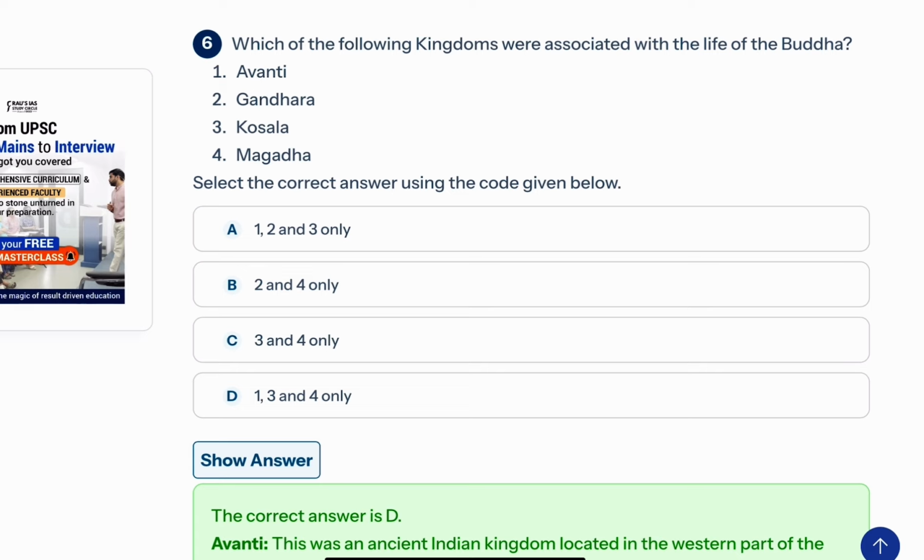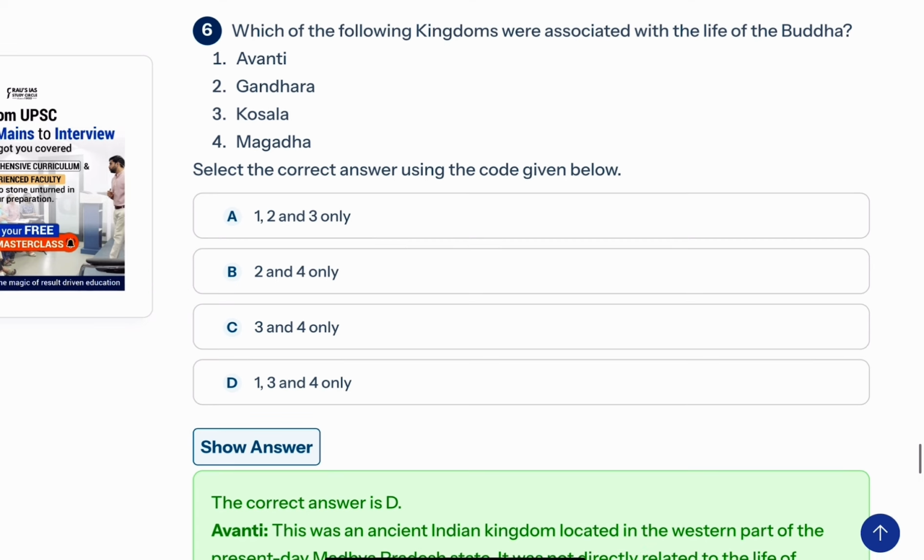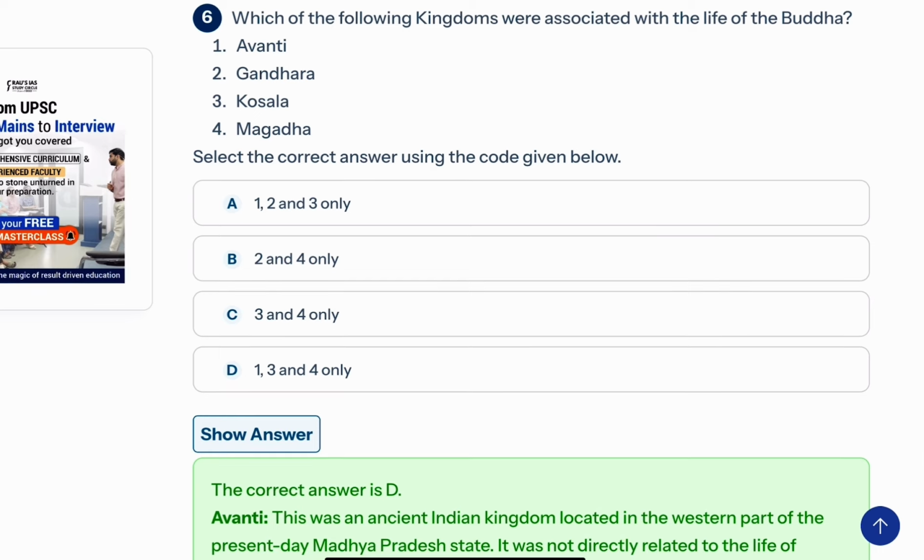That is Afghanistan. So these three places, Avanti, Kosal, Magadha, were located in that area, somewhere associated with the life of Buddha. Again, the topic that can be derived from this question is Buddhism itself, and also write down the names of these places.